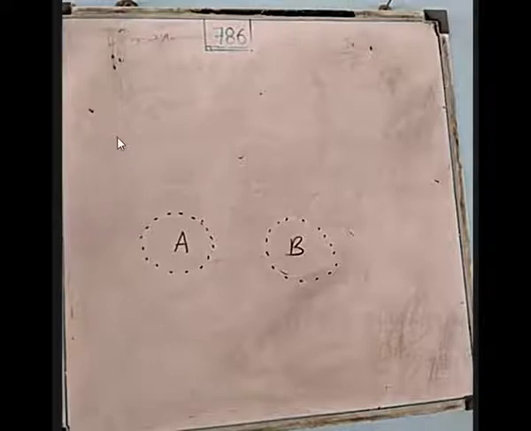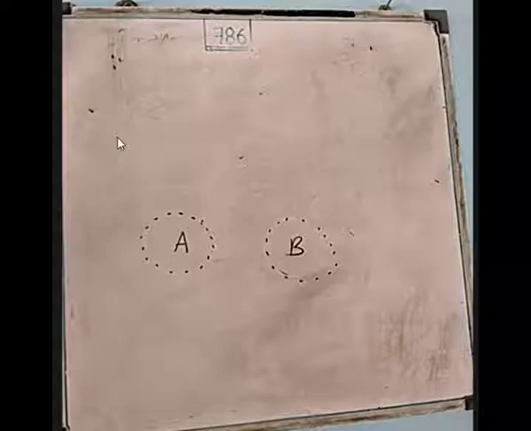They have atomic orbitals. But when they combine together, what happens? Two types of orbitals are formed: bonding orbitals and anti-bonding orbitals.